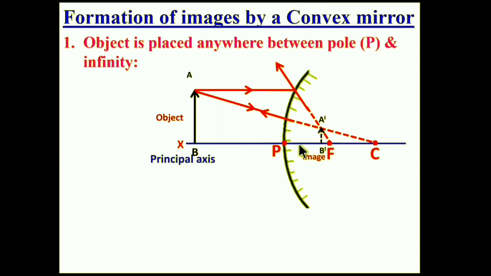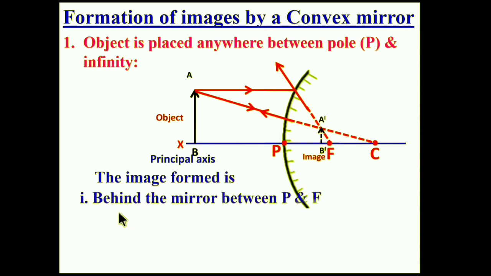At the same time, the image is formed between P and F behind the mirror. This image is in the upward direction like the object, so it is an erect image. So what type of image is formed? The image formed is behind the mirror between P and F, and the image is virtual and erect.